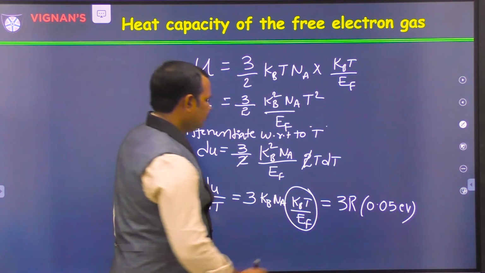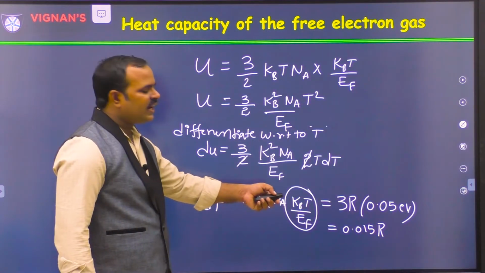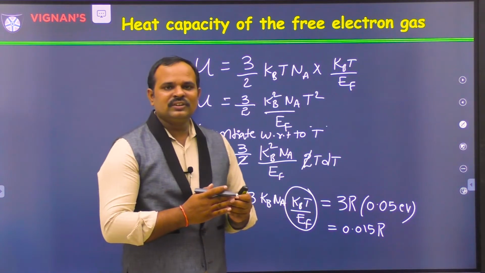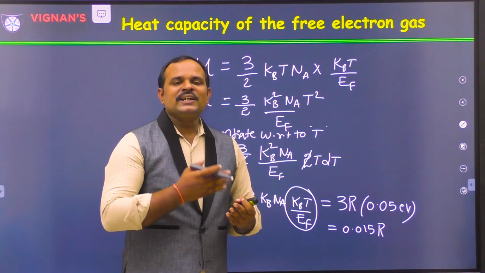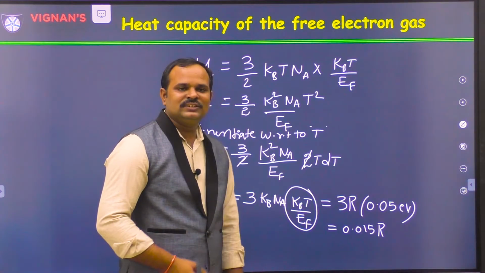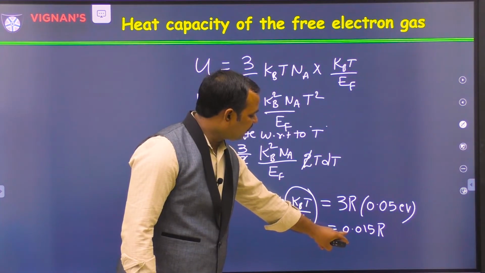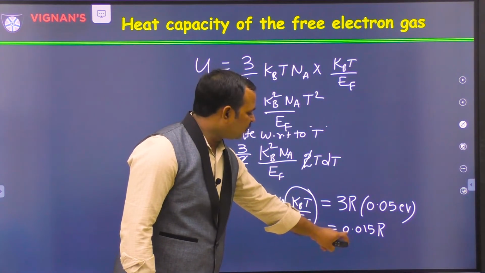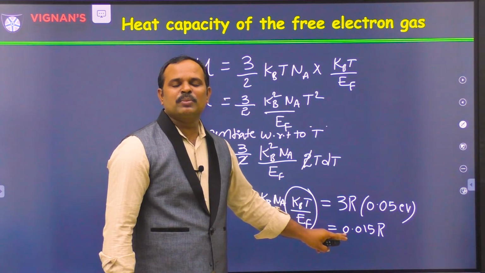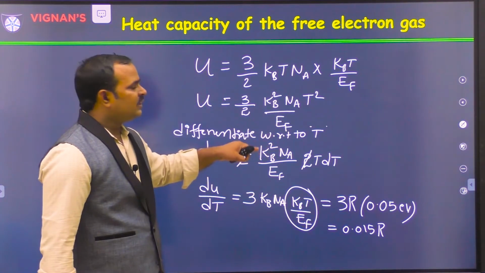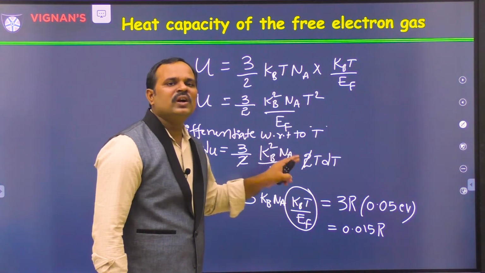Now if you see this one, it will be 0.015 into R. This is what is actually the observed electronic contribution of specific heat. That is 0.01% lesser than 3/2 R. If you see here now, Cv electronic contribution is 0.015 R, very small. So this is in match with the experimental observation. That is the reason why the specific heat of metals is successfully explained by quantum free electron theory.